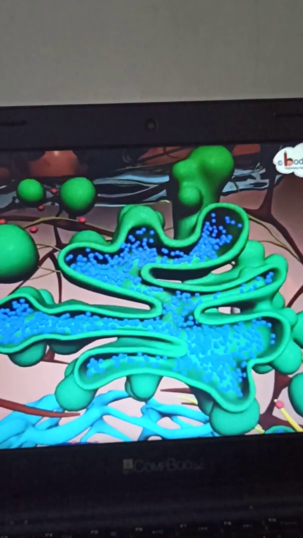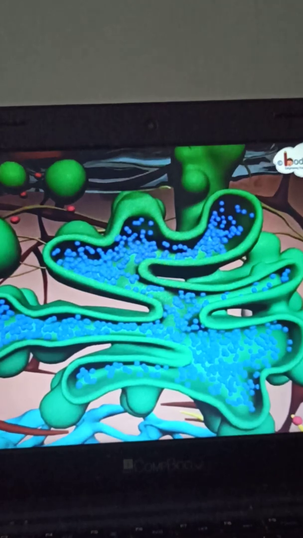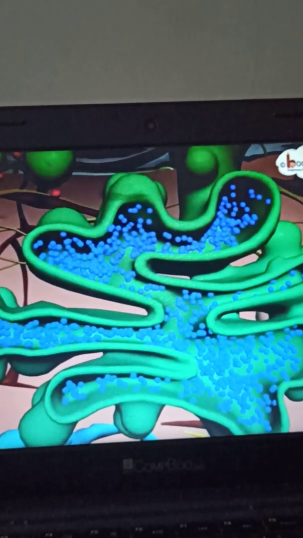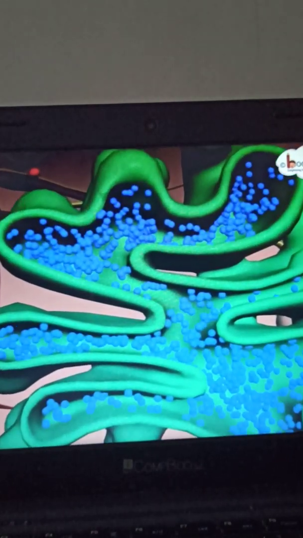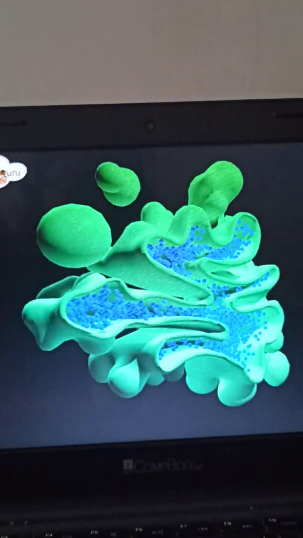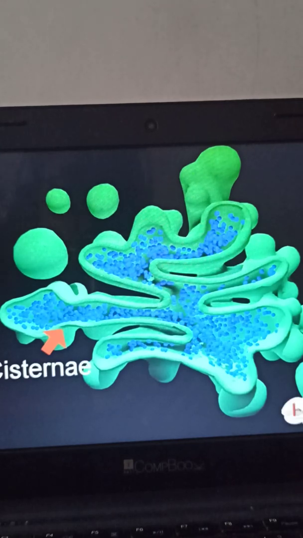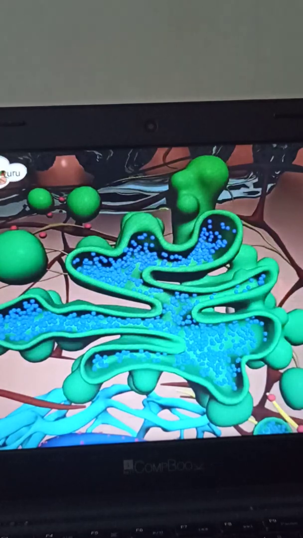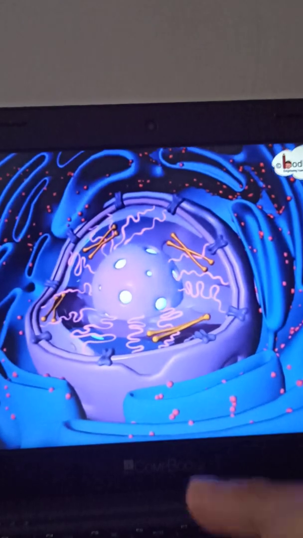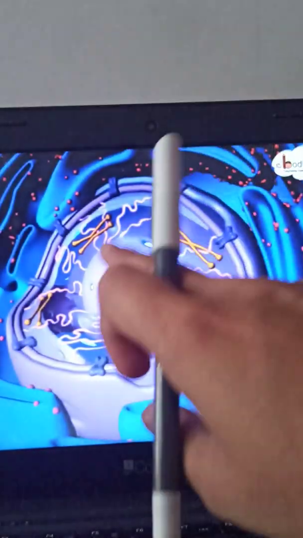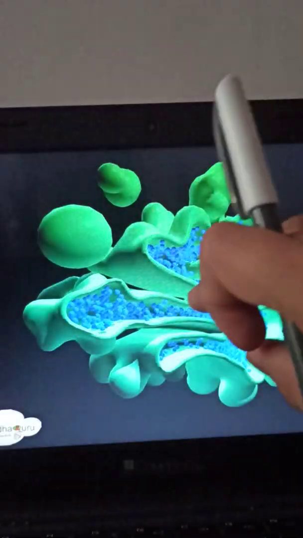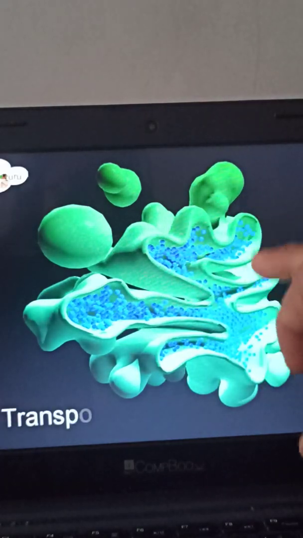Okay, so these Golgi bodies are present very near to the nucleus, and they are membrane-bound bodies which are present in eukaryotic cells. They have a series of cisternae, which are actually membrane folds, with cis and trans faces in the structure. So it is located in the cytoplasm next to the endoplasmic reticulum. Okay, and it is very close to the nucleus of the cell, because the transportation will take place easily.